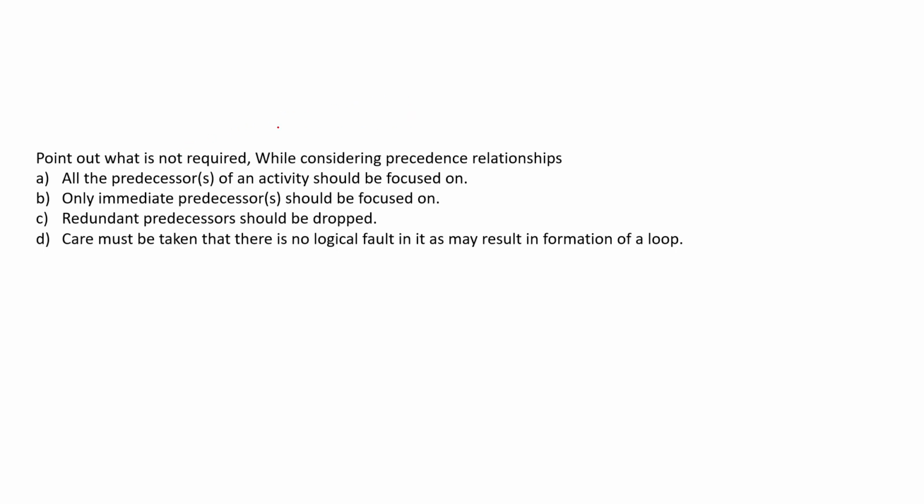All right. Now point out what is not required. While considering precedence relationship, all the predecessors of an activity should be focused on. Only immediate predecessors should be focused on. Redundant ones should be dropped. Care must be taken that there is no logical fault in it, as it may result in the formation of a loop. So we are only concerned with the immediate predecessors, not all the predecessors. So A is the option.